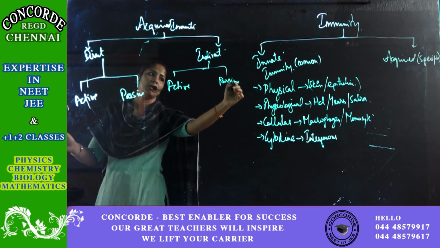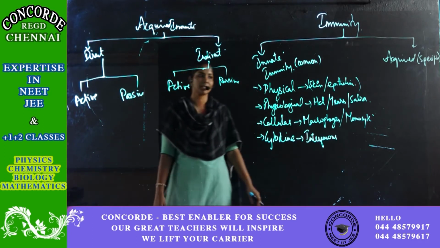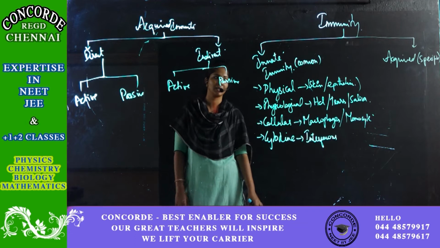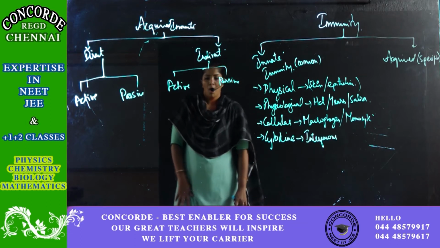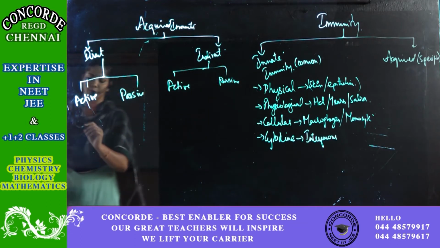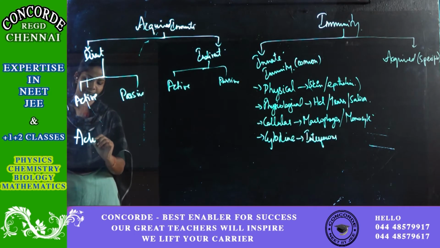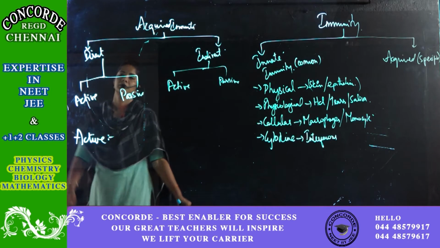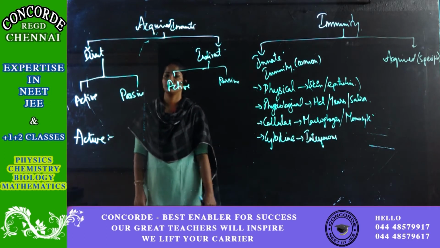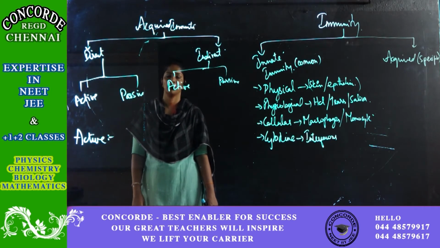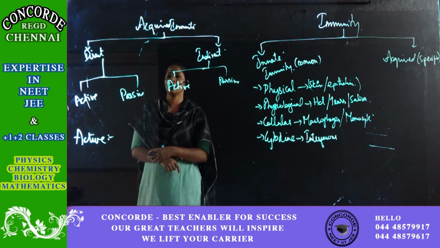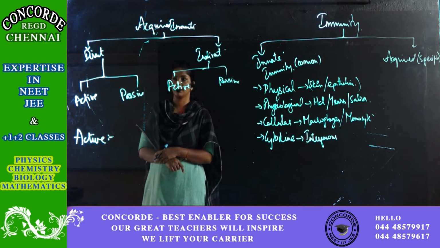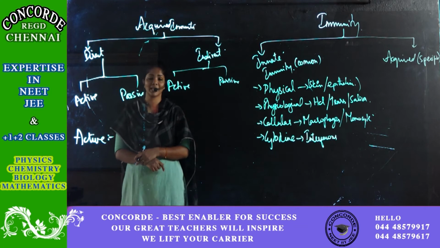Before going into detail about all these, let me first define what an active immunity is and what a passive immunity is. So what is an active immunity?